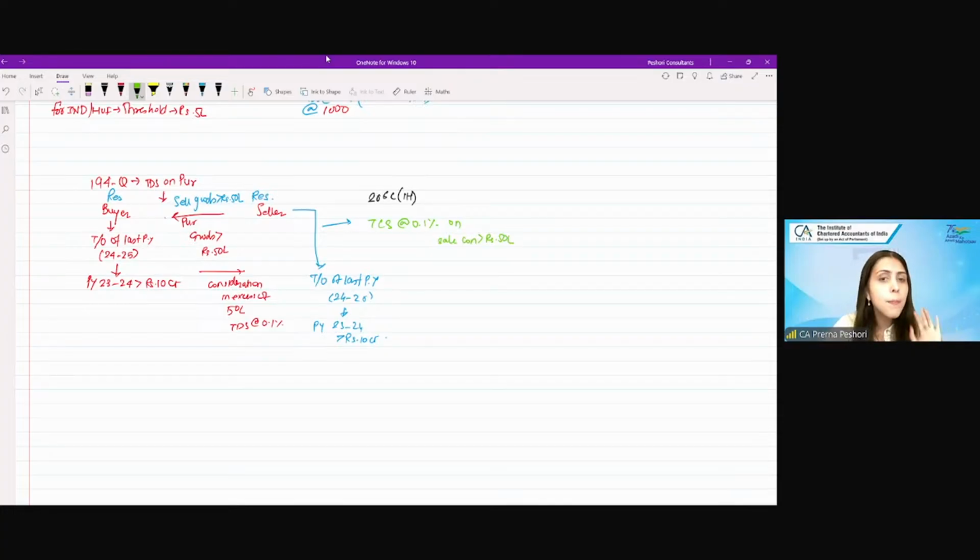Clear? So the buyer has to furnish the declaration to the seller. Are we clear? Ma'am, will this declaration be oral, or does it have to be given in writing? A written declaration. They have to give a written declaration. Okay, ma'am. Clear? Let's move on to the next section.